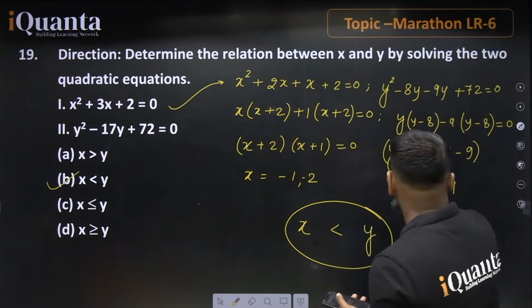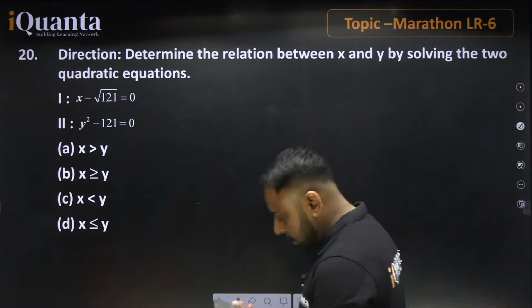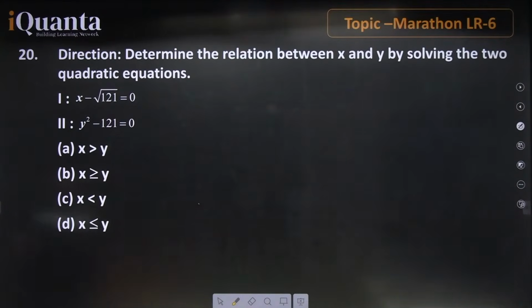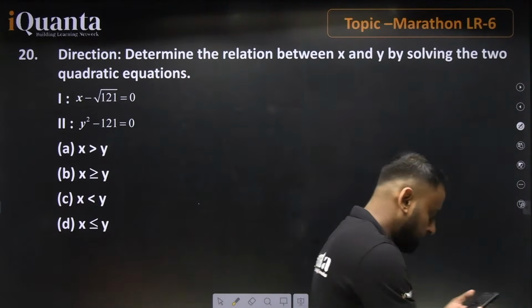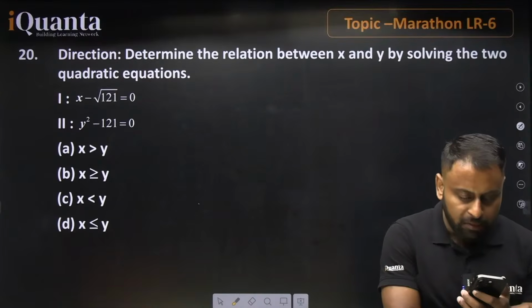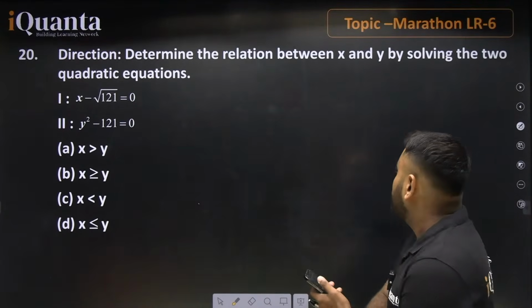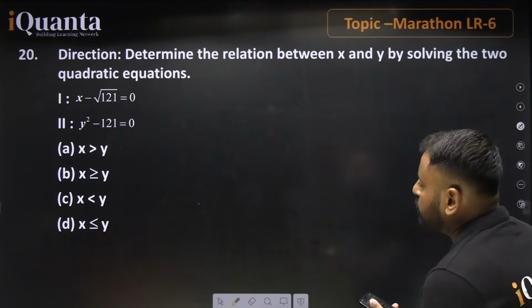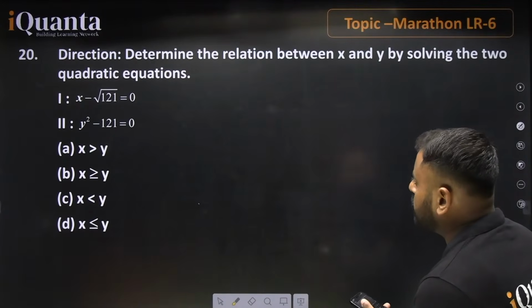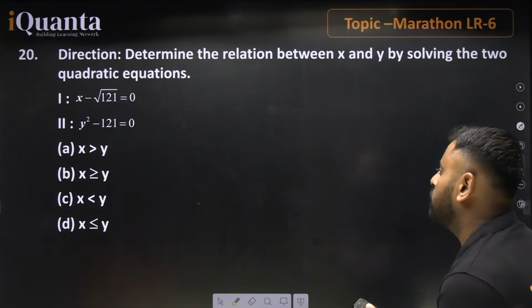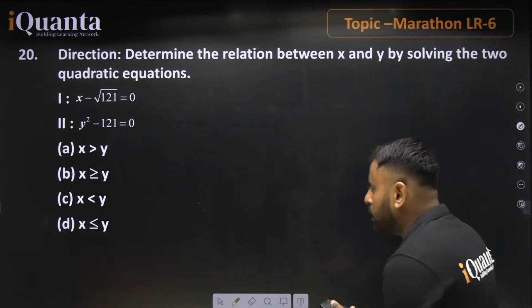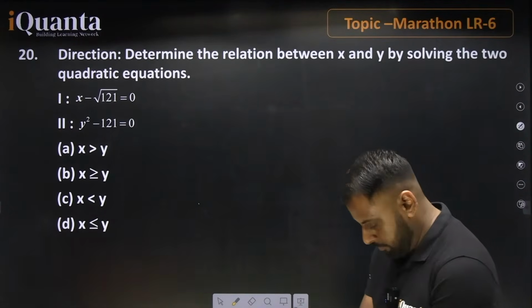Guys, just go for this question. This is a question for you. Just let me know what will be the correct answer for this. Determine the relation between x and y by solving two quadratic equations. Again, this is not two quadratic equations. Basically, the first is a linear equation and the second one is quadratic. You need to find the relation between x and y.